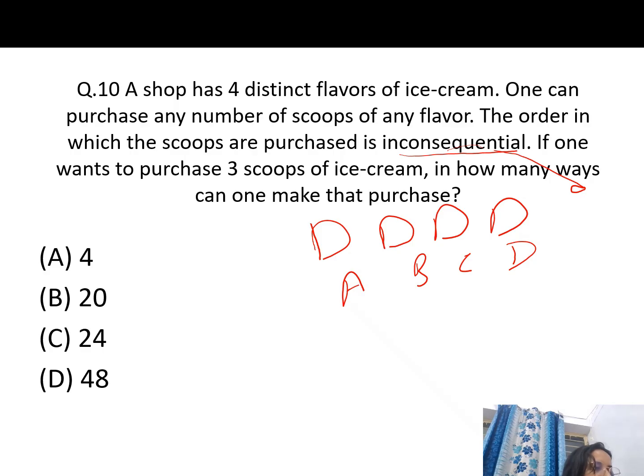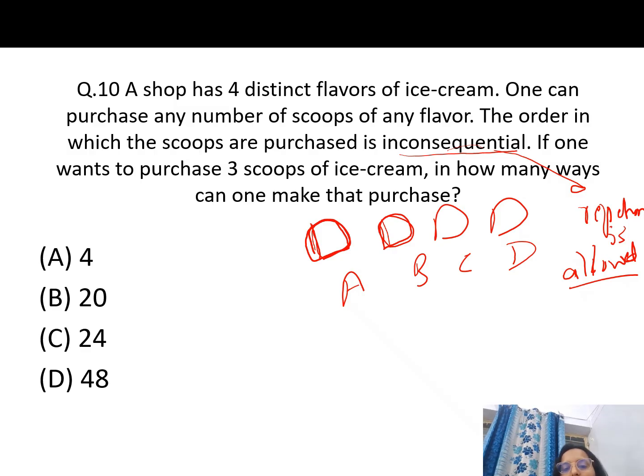What is the meaning of inconsequential? It means repetition is allowed. Repetition means in three scoops we can take 3 scoops of A only, or we can take 1 scoop of A and 2 of B. So repetition of any flavor is allowed. If one wants to purchase 3 scoops of ice cream, in how many ways can one make that purchase?